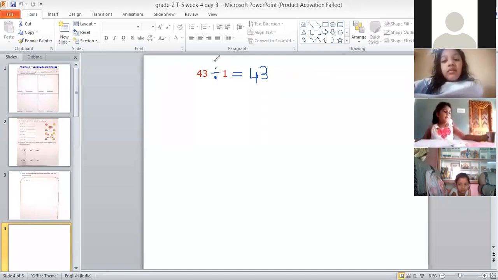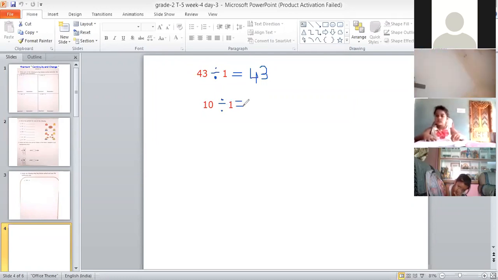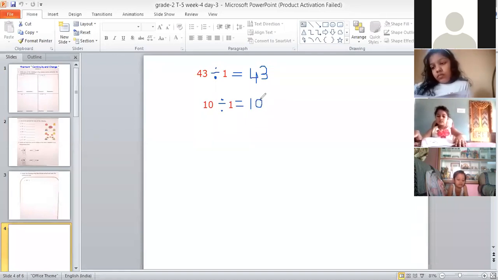Let us take one more example. Suppose this is 10. 10 divided by, this is the division symbol, 10 divided by 1. Again, we are dividing 10 by 1. And I said, whenever we are dividing any number by 1, we will get the number itself. So this means that the quotient will be the number itself. So 10 divided by 1 is equal to 10.